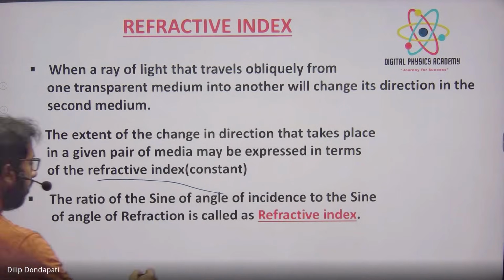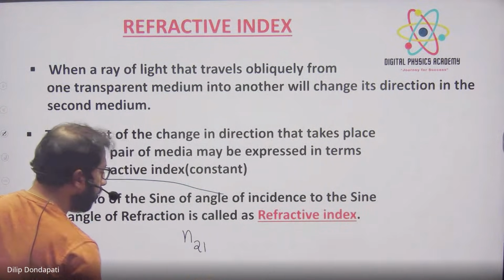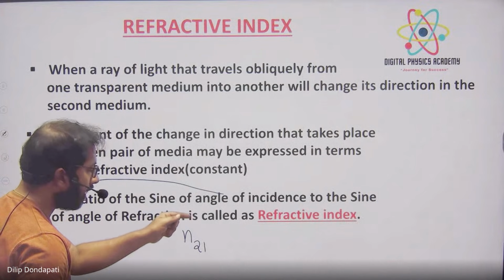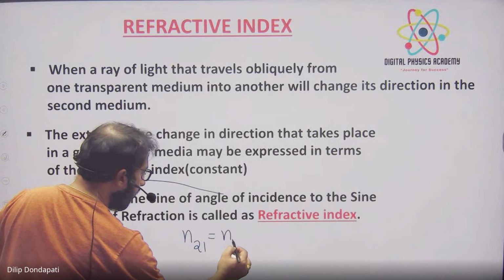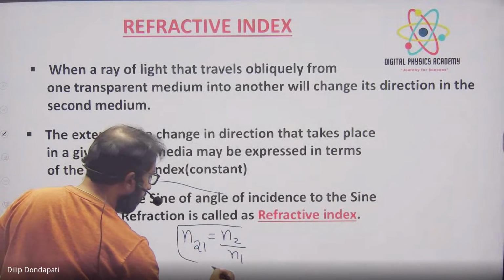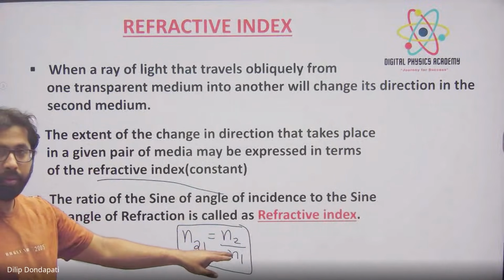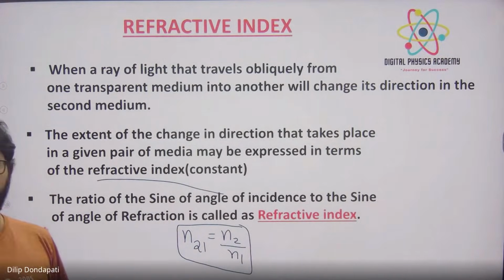And we represent it as n21. The refractive index of the second medium with respect to the first medium. That formula will always be n2 by n1. That means the refractive index of the second medium divided by the refractive index of the first medium. That is the meaning of n21, n2 by n1.